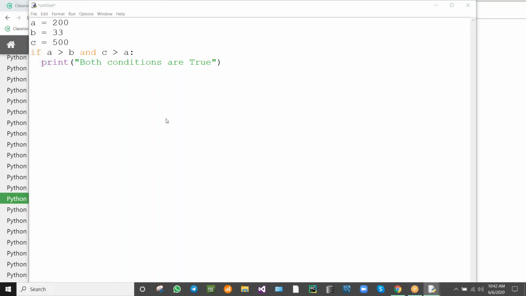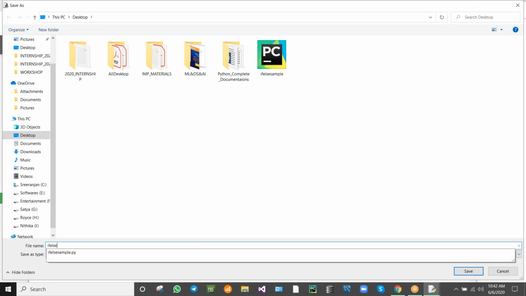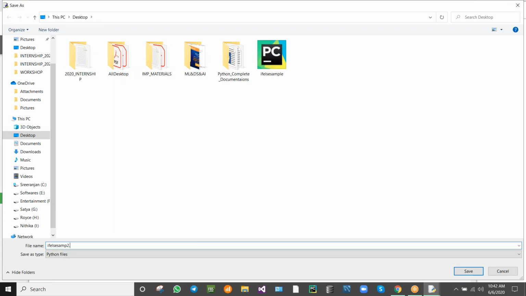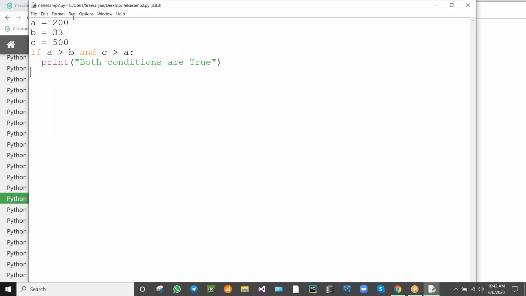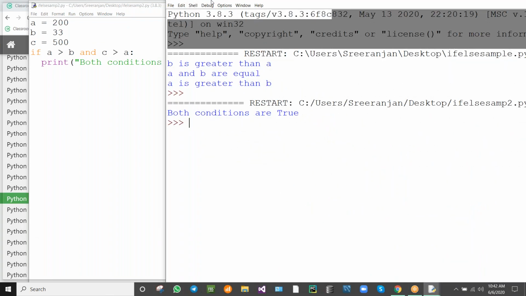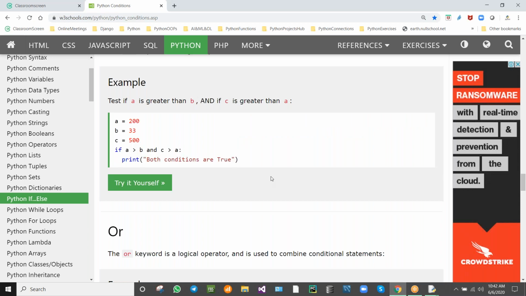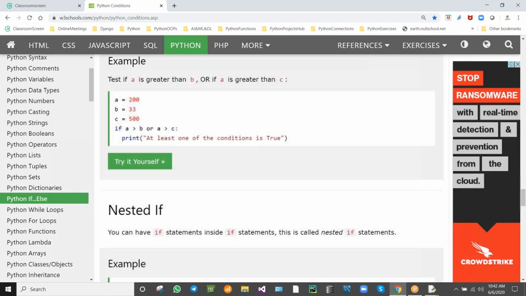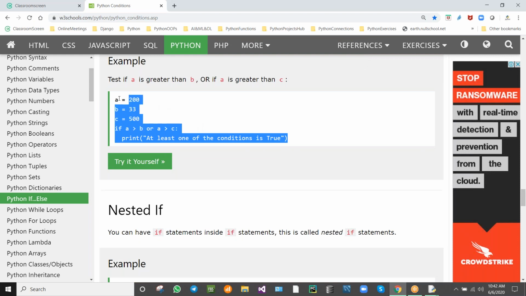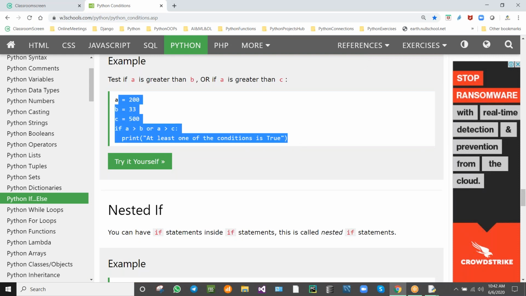We'll be writing this code in another program, so run this module, and like this we'll be getting output. We can write and statements like this, and we can also use the or statement. The or statement also we can write like this.